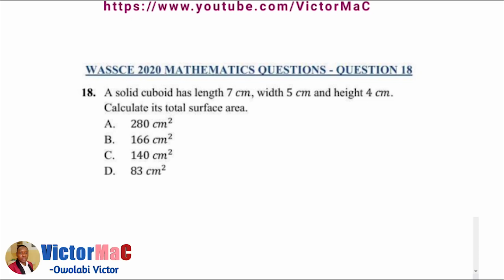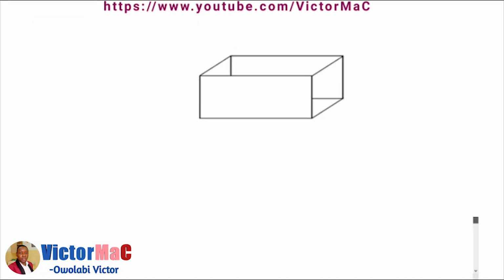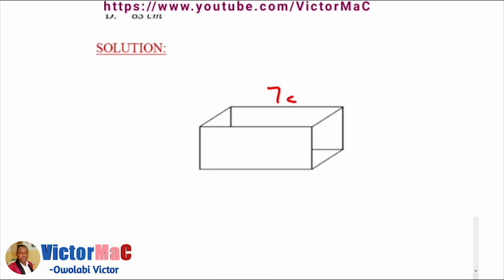Question number 18 of the WASSCE 2020 mathematics questions. We have a cuboid with length 7 cm, width 5 cm, and height 4 cm. Calculate its total surface area. Looking at the shape below, which illustrates our diagram, the length is 7 centimeters, the height is 4 centimeters, and the breadth here is 5 centimeters.